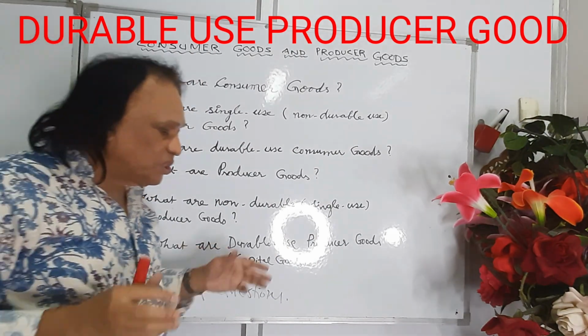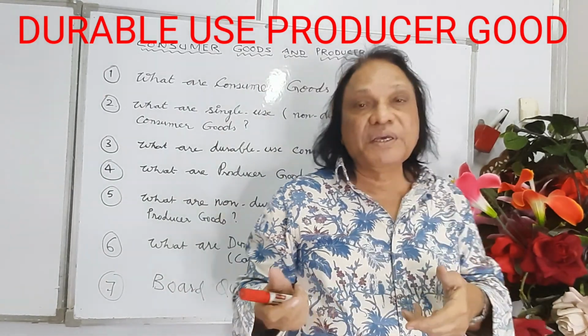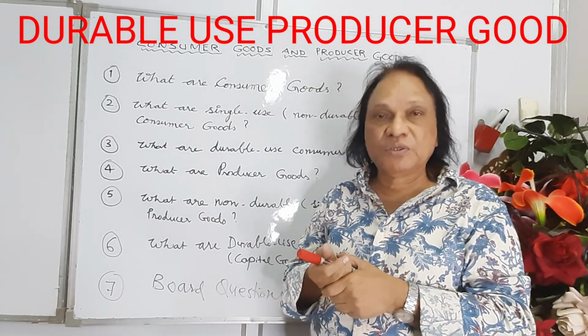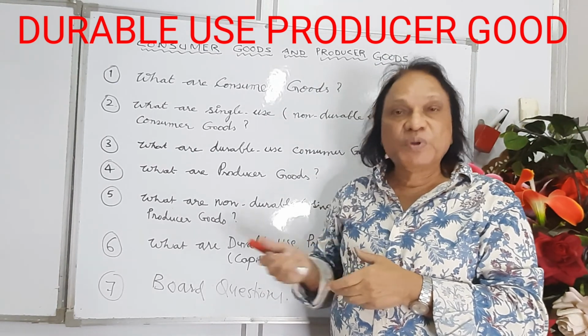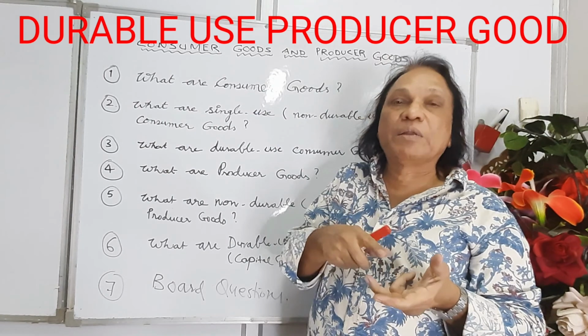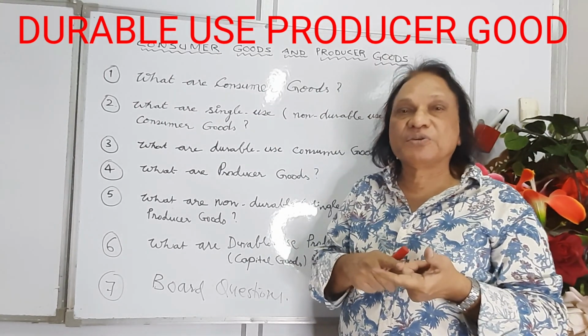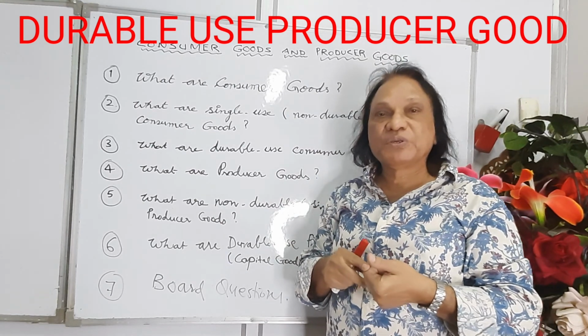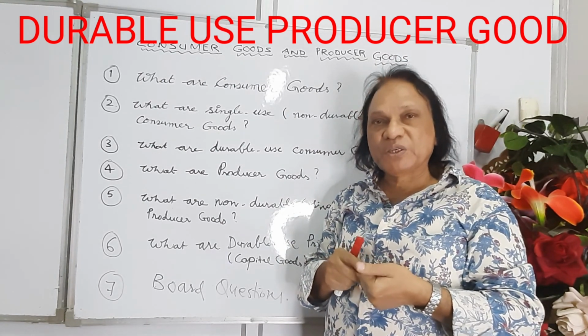For example, machines, buildings, structures, these are durable use producer goods and we call them capital goods. Durable use producer goods or capital. It can be a machine, it can be a building, it can be a structure, it can be infrastructure. These are all durable use producer goods. They also help in production.